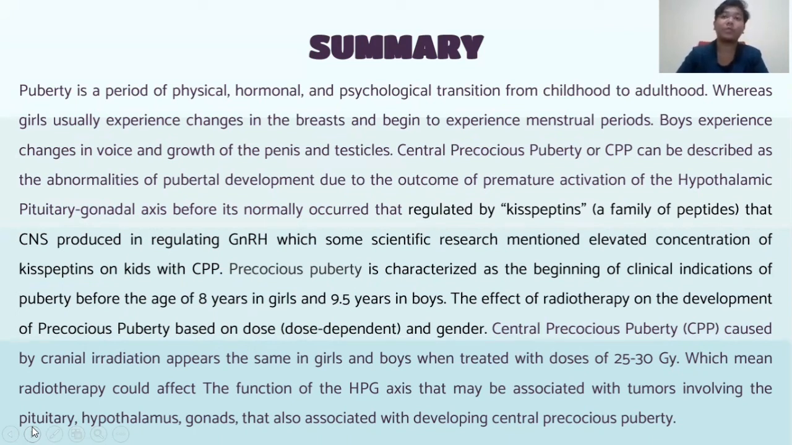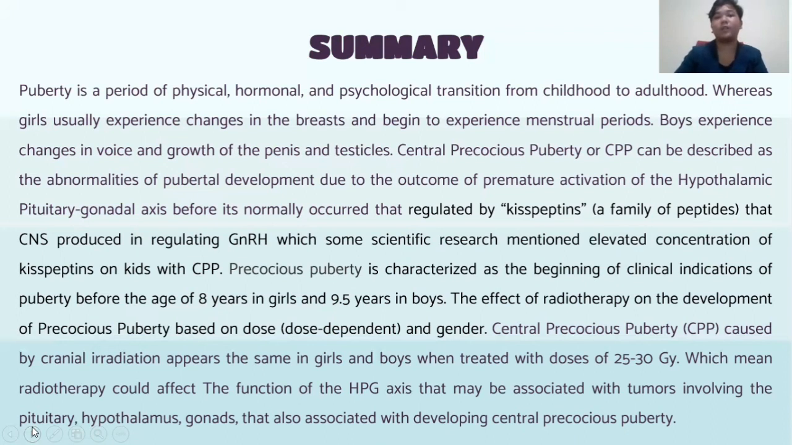Central precocious puberty, or CPP, can be described as an abnormality of pubertal development due to premature activation of the hypothalamic-pituitary-gonadal axis, regulated by kisspeptins, a family of peptides produced by the CNS that regulate GnRH. Some scientific research mentioned elevated concentrations of kisspeptin in kids with CPP. Precocious puberty is characterized as the beginning of the clinical indication of puberty before the age of 8 years in girls and 9.5 years in boys.